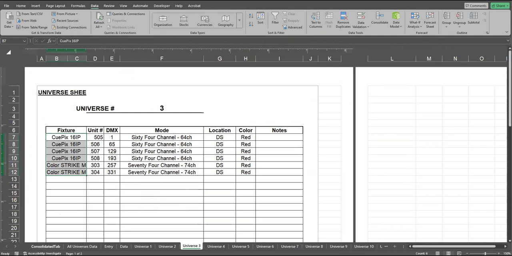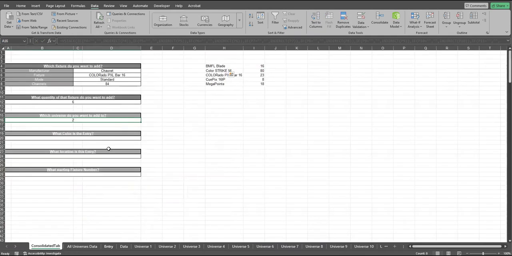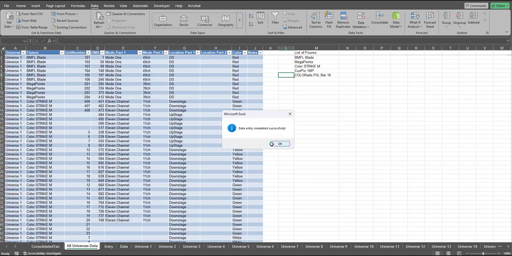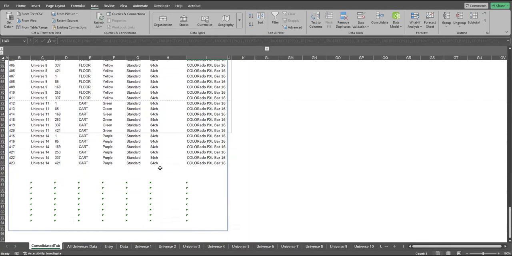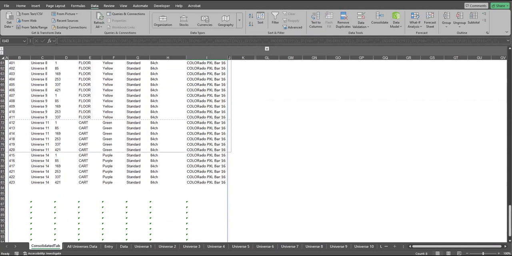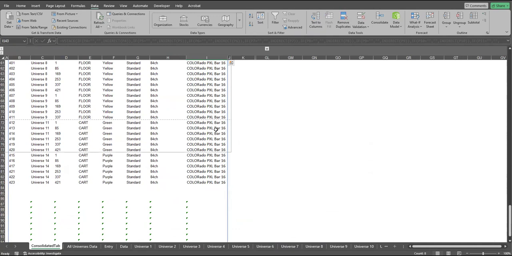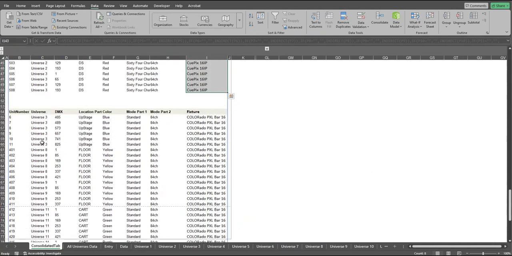And I'll add it into universe number three. Let's add it into three and see what happens. So entry, add into universe three. The color should be maybe blue. This should be upstage, and there should be another six entries. I'll execute it. So in the consolidated tab, here you can see we have added, I don't know which color I just added. So let's go to the blue, added into universe three, color Rado PXL bar 16. Universe 3. So we have added these in here, blue, universe 3, and those are updated in here.